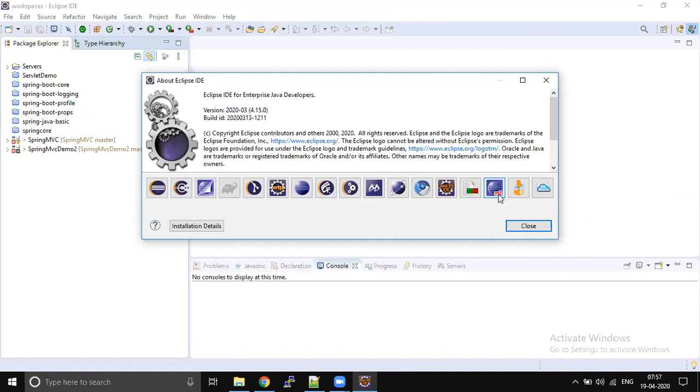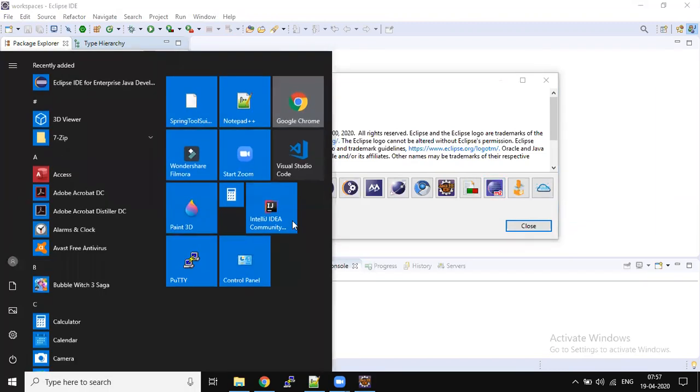Almost since two to three years onwards, Maven is embedded by default with Eclipse. Not only with Eclipse, another most powerful tool, IntelliJ IDE, also has an embedded Maven, so we need not install Maven.